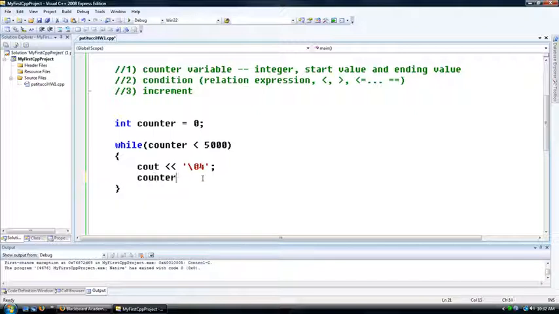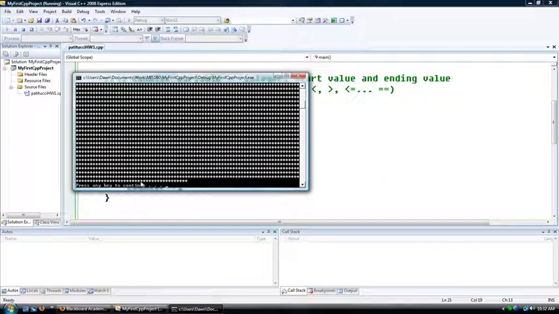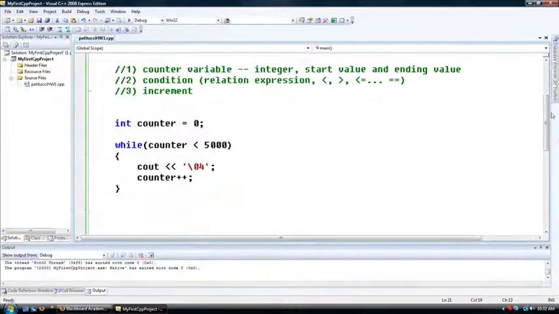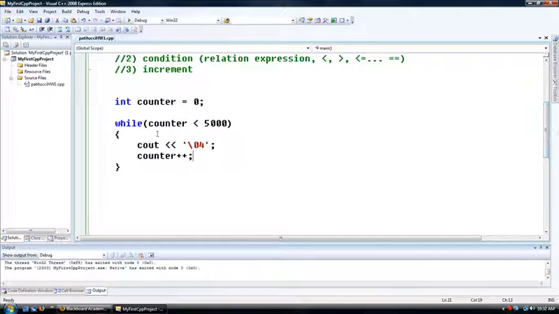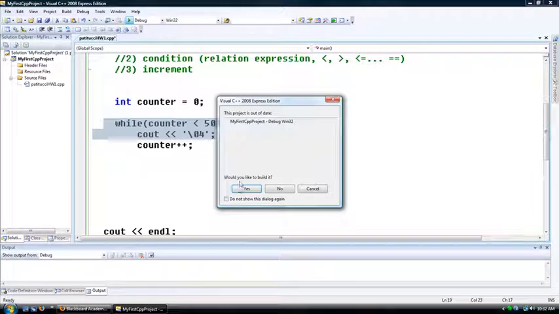So we need to increment counter, and now we'll run. And there we go, 5,000 diamonds. Okay, so be careful. Another thing, you need to be careful of those curly braces. We talked about this in the last video, the fact that if you don't put curly braces, then the compiler assumes a one-statement loop body. So you can probably guess what's going to happen here.